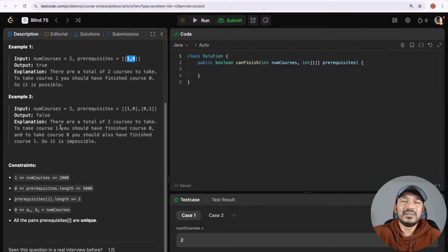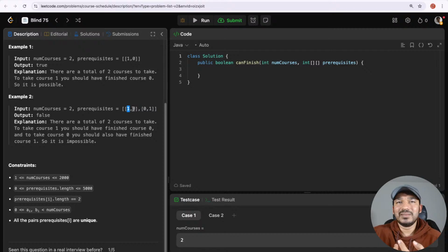And here in the second example, there are two courses. In order to take course 1, we should have taken course 0. And here in order to take course 0, we must have completed course 1. So let's say there are two classes where we can register. When we go to register for course 1, they will tell you that you should have completed course 0 by now.